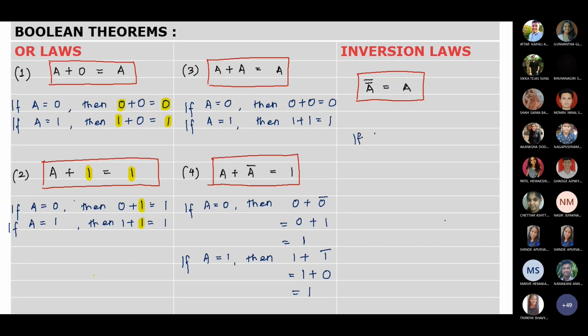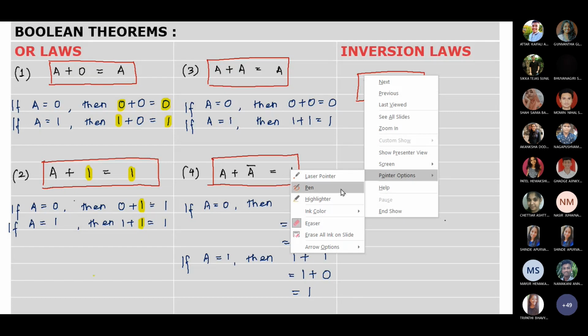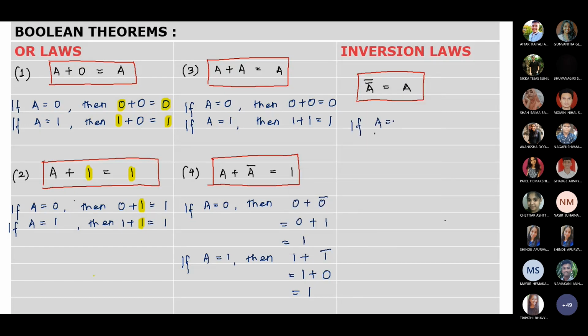So here, if A is 0, then 0 double bar will be what? Now solve for the single bar. So 0 bar is what? 1. 1 bar will be what? 0. So the double complement cancels each other. And if A is 1, then 1 double complement will be what? First solve the lower complement. So 1 bar is what? 0. And 0 bar will be 1. So it will be the same one.